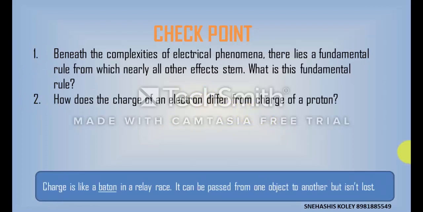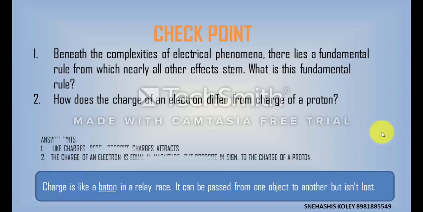This line says that charge is like a baton in a relay race. It can be passed from one object to another, but it isn't lost. So it means that charge can be transferred from one body to another body, but it cannot be lost. Now check the answer of the checkpoint.